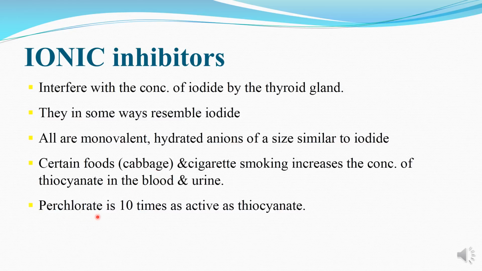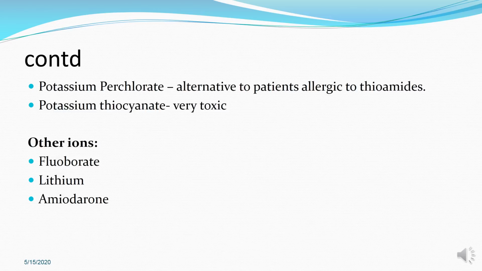Perchlorate among the ionic inhibitors is 10 times as active as the thiocyanate. Thiocyanate, being toxic, is no longer used, but the perchlorate is still used because of being cheap as well as having a good adverse effect profile. So potassium perchlorate is the salt of perchlorate, which can be used as an alternative when the patients are allergic to thioamides. The other ions that can cause inhibition of iodide trapping are fluorate, lithium and amiodarone.